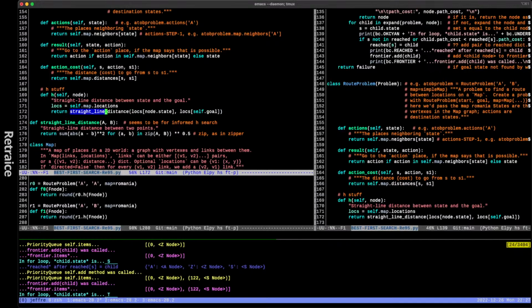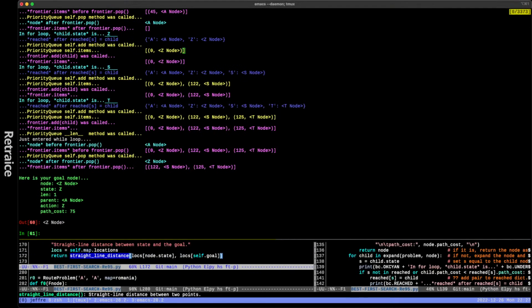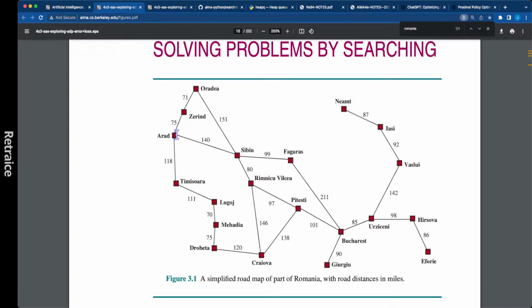Okay, but anyway, h is helping us do the straight line distance down here. Not helping us; it's doing it for us, and it's helping us decide which way to go when we're at A. When we're at A, and we've got the opportunity to go straight to Z via 75, or then to S or to T, we don't have a check there in our code, as I just mentioned, that would tell best first search, hey, you found it. I think what that means is if we didn't have the evaluation function, it might not get there as efficiently. It might not get there in the first step.